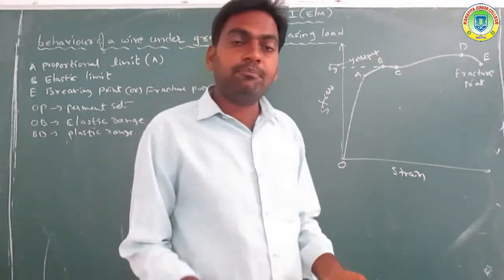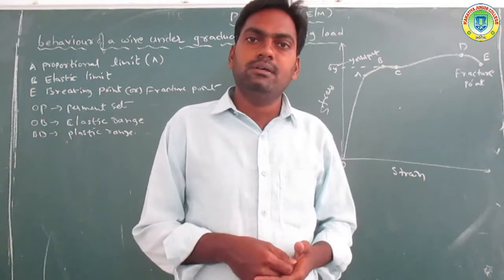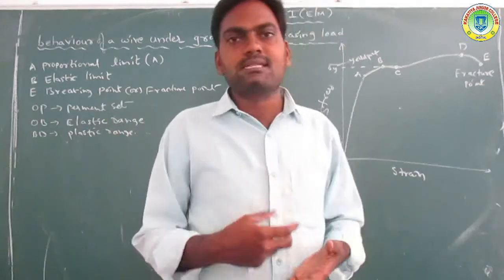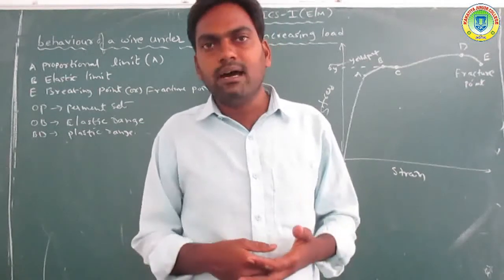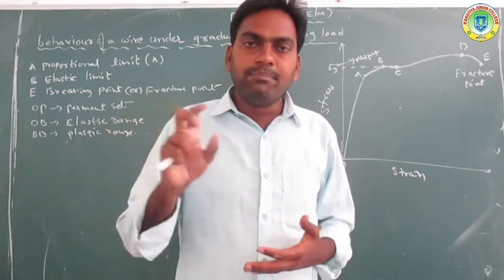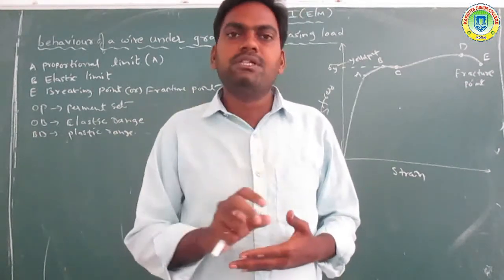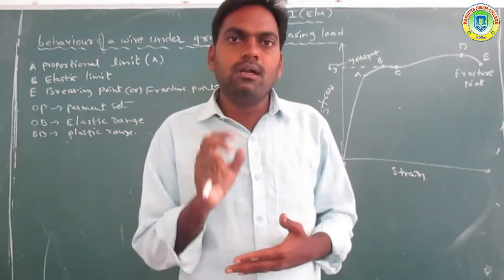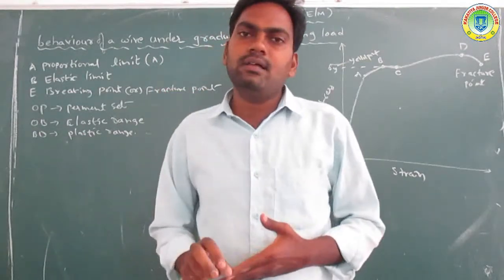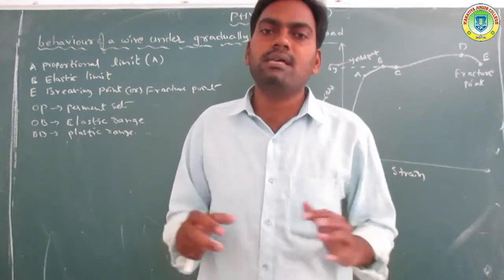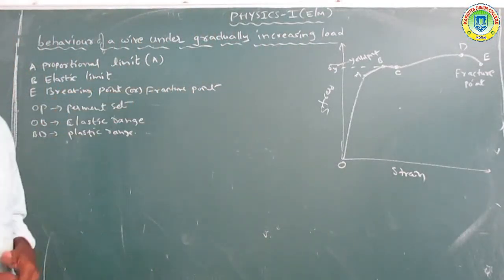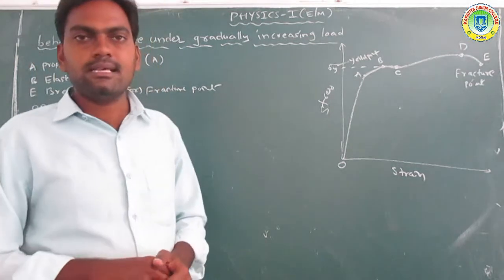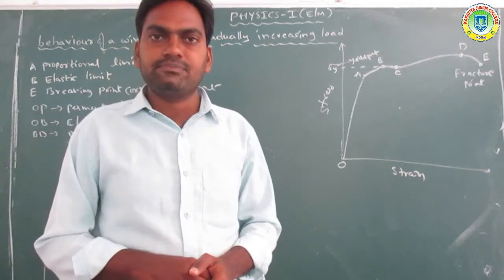After the permanent set, the load, that is the stress, is increased further. The wire becomes thinner and thinner. At a certain stress, the wire breaks. That is called the breaking stress, or fracture point.